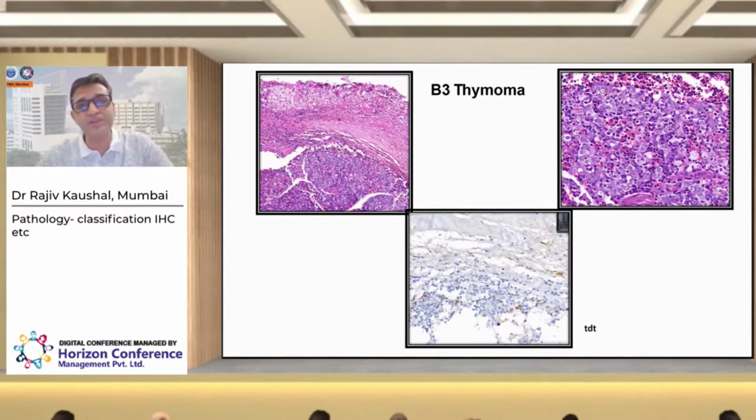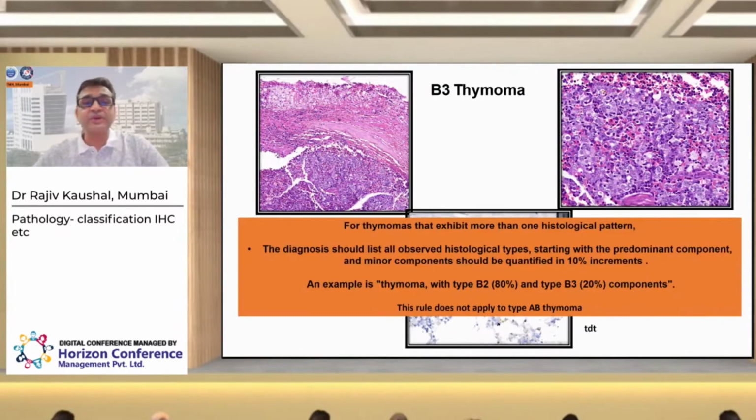Thymoma type B3: here you will see more atypia, but it is not sufficient to put it into the diagnostic category of thymic carcinoma, and the TdT positive lymphoid cells are less than 10%. Although these are the diagnostic categories, we can sometimes get a thymoma of more than one type, and in this situation we have to give the percentage of each component of the thymoma.